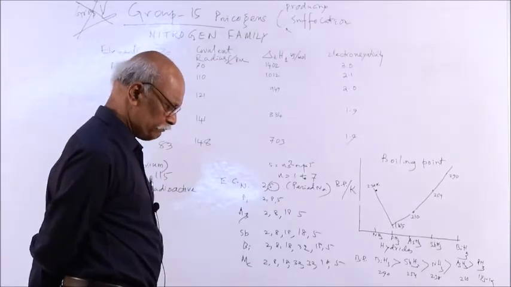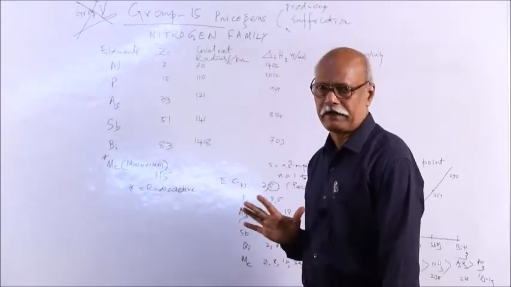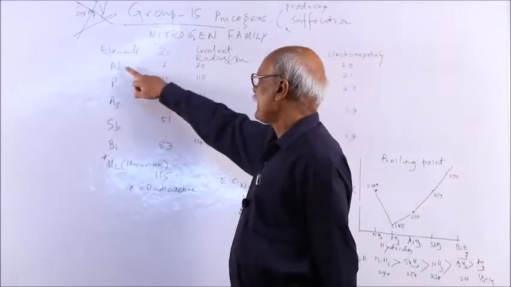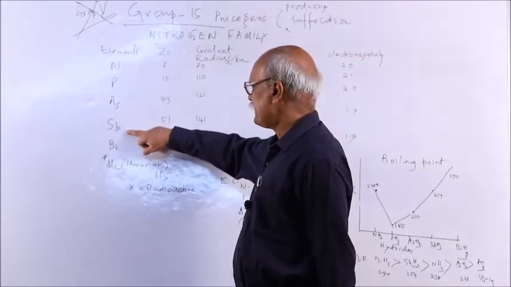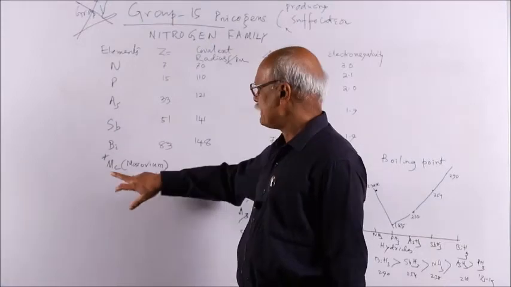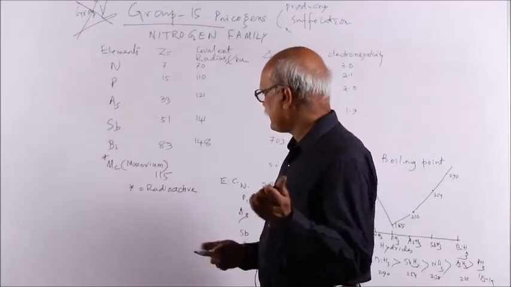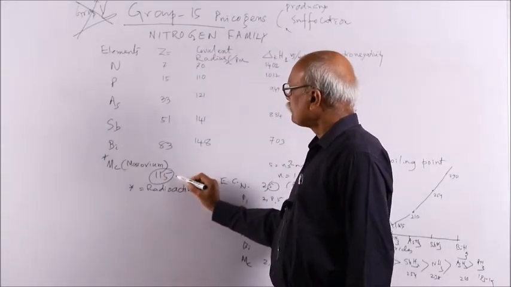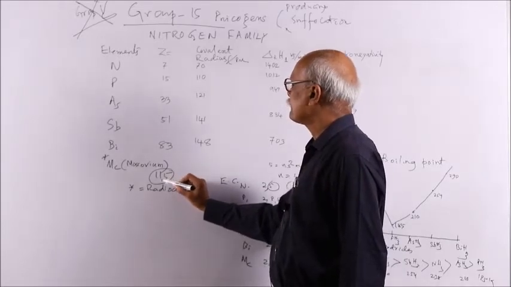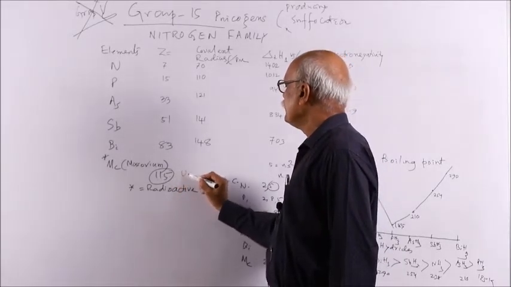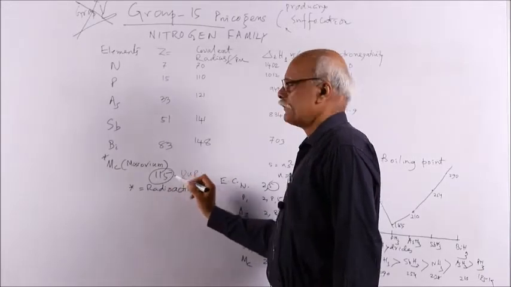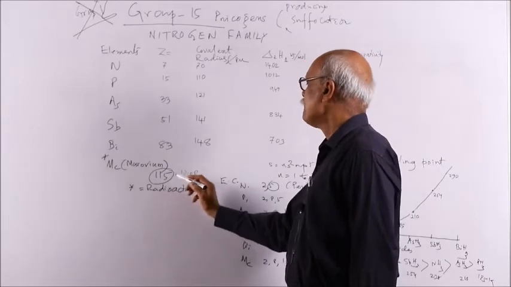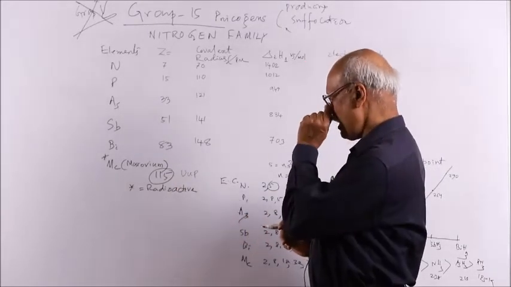The elements present in this family, the family members, are nitrogen, phosphorus, arsenic, antimony and bismuth. Previously this position was vacant, and this is element 115. In the earlier IUPAC naming it was named ununpentium: un means 1, pentium means 5, so ununpentium, now moscovium.